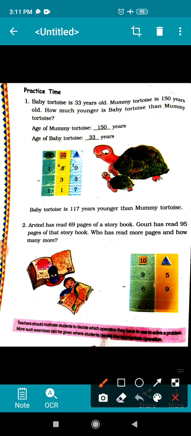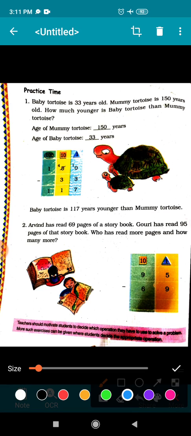Baby tortoise is 33 years old. Mummy tortoise is 150 years old. How much younger is baby tortoise than mummy tortoise? Children, what are the things given in this question?